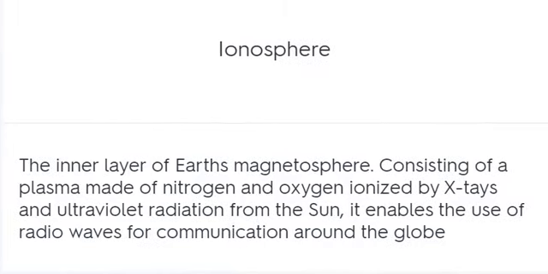Ionosphere. The inner layer of Earth's magnetosphere consisting of a plasma made of nitrogen and oxygen ionized by X-rays and ultraviolet radiation from the Sun. It enables the use of radio waves for communication around the globe.